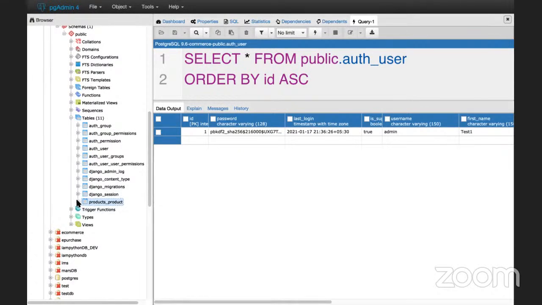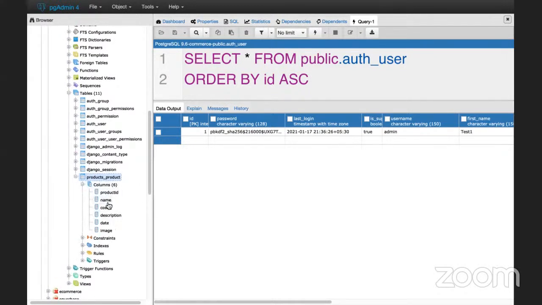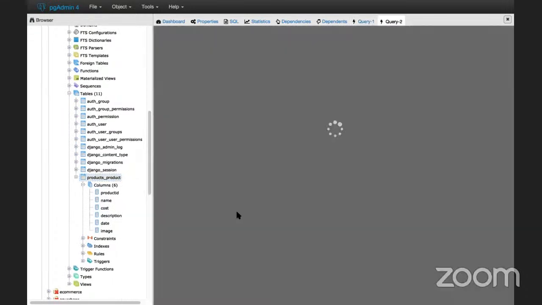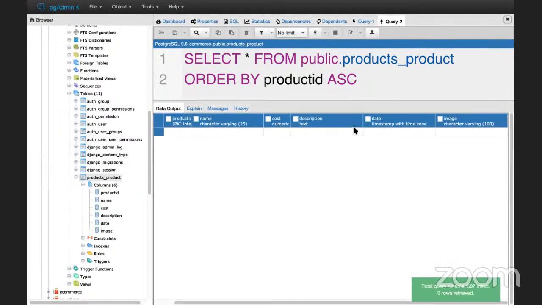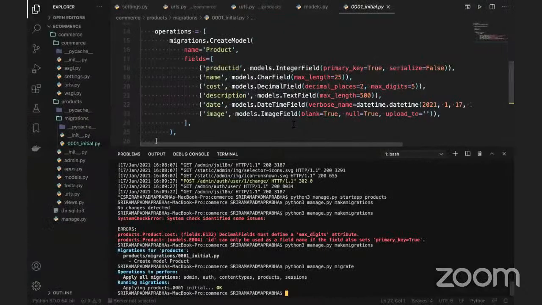If we expand this table, you can see the column names here, like product ID, name, cost, description, date, image. These are the data columns which are created. If you want to see the data, you can click on view all rows, and there we can see some columns. You can add more columns also, it depends on your requirement, but I added only this much data now. Okay, so moving to the code.